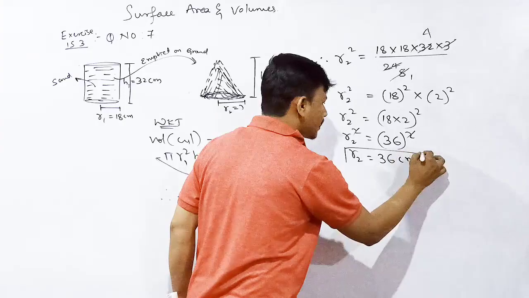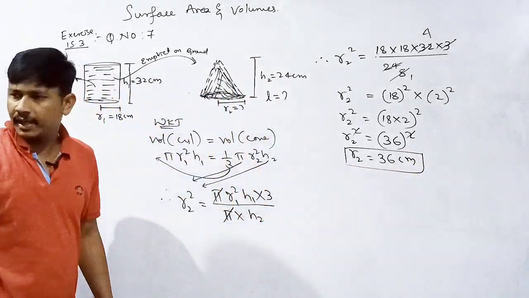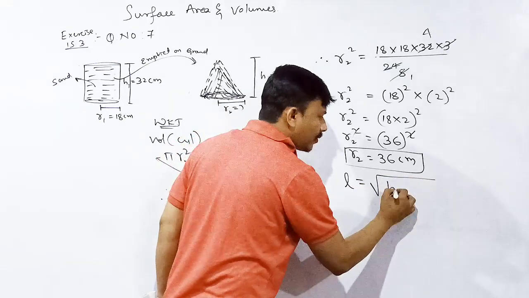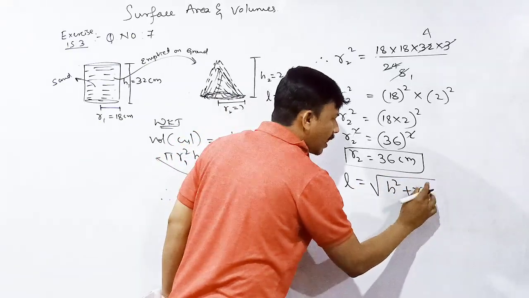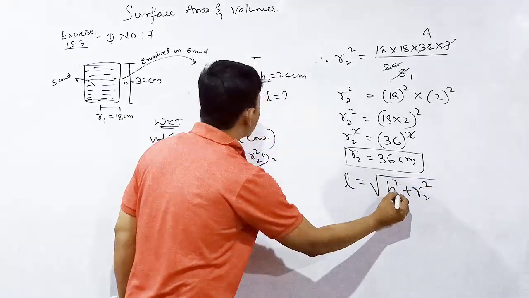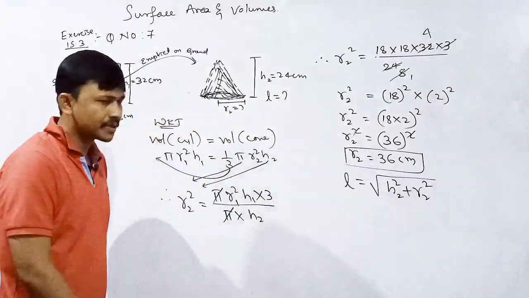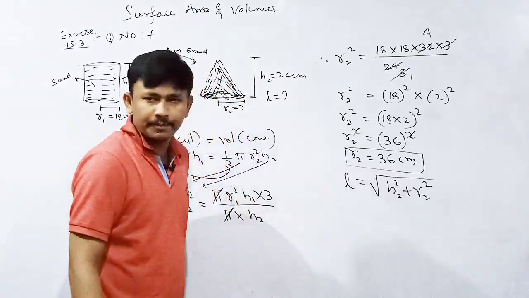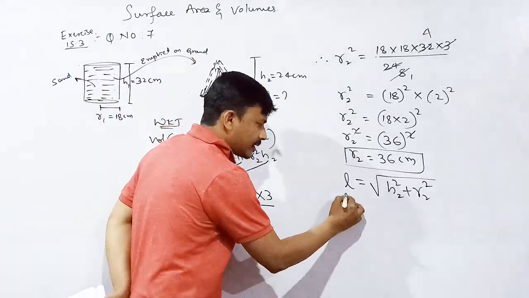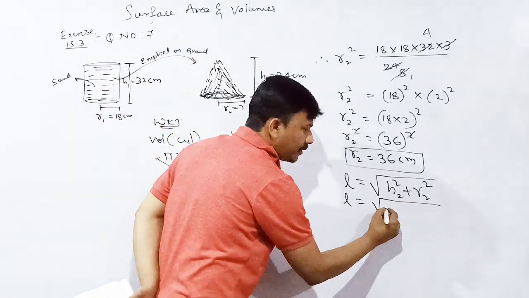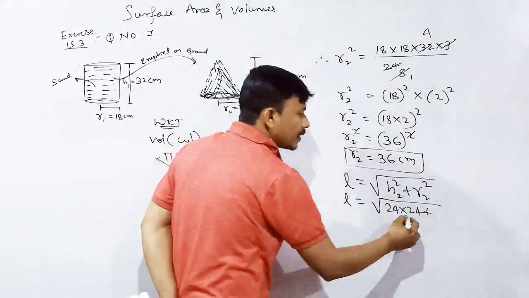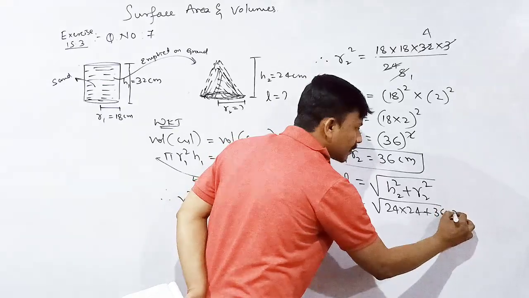This is the radius of the conical heap. What we need to find out is the slant height: L is equal to under root of H2 square plus R2 square. What is H2 here? L is equal to under root of 24 into 24 plus 36 into 36.